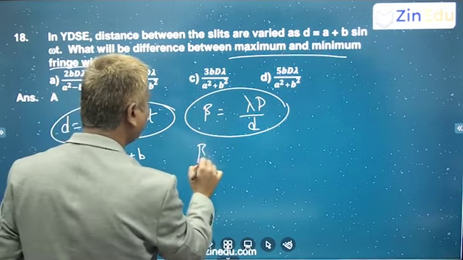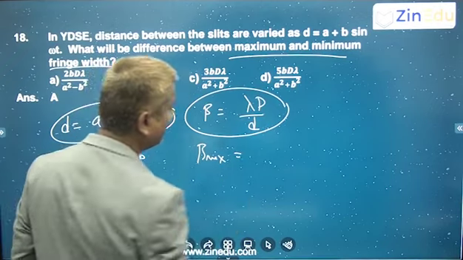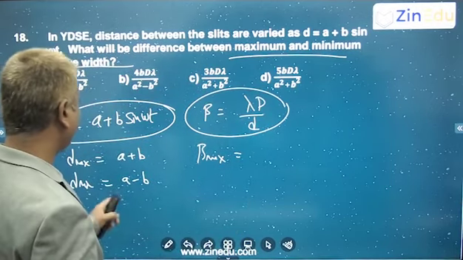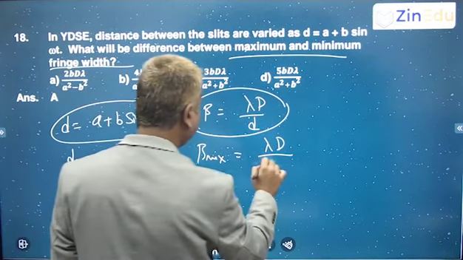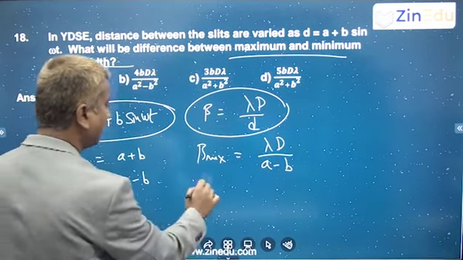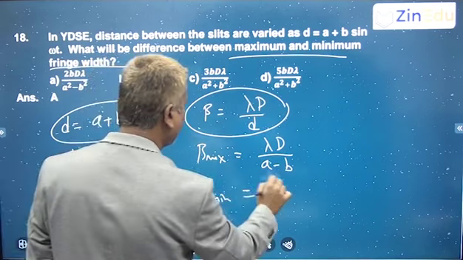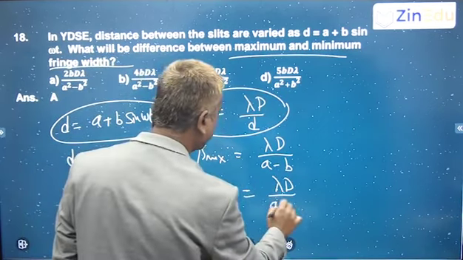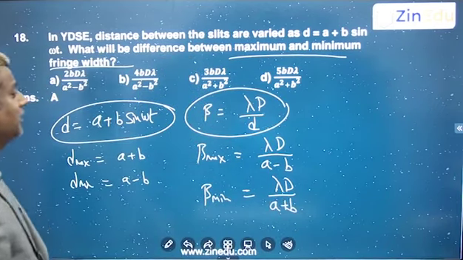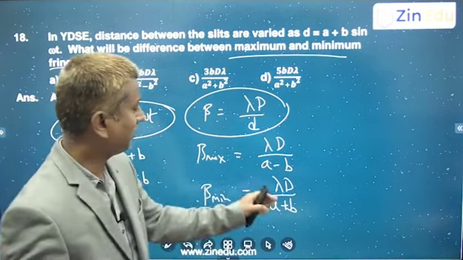Definitely it will depend on the distance between the two slits, right? So maximum fringe width is when the distance between the two slits is minimum. So that is lambda capital D by a minus b. This is the maximum fringe width, and minimum fringe width you will get, lambda capital D by d when d is maximum, which is a plus b. That's all. And then they're asking the difference, this minus this.